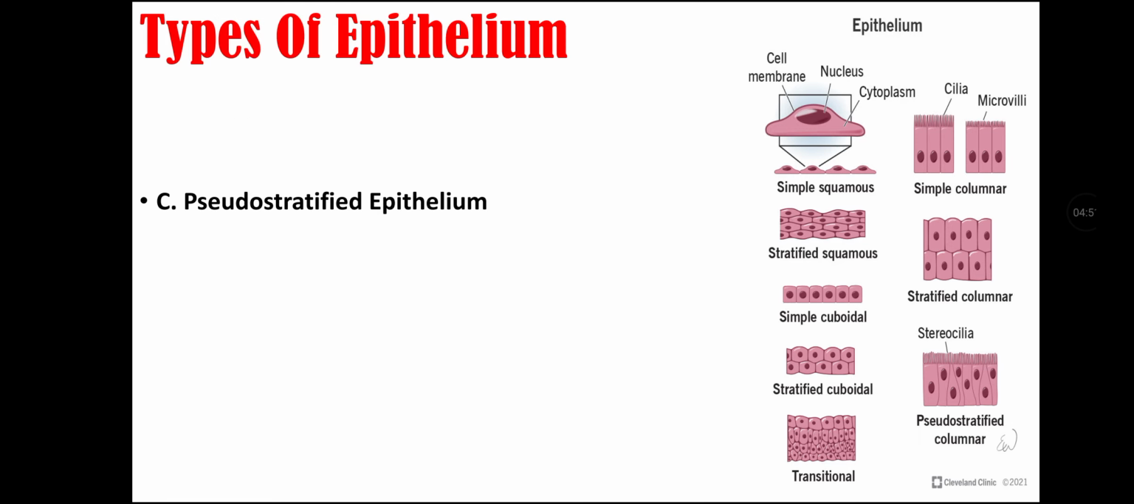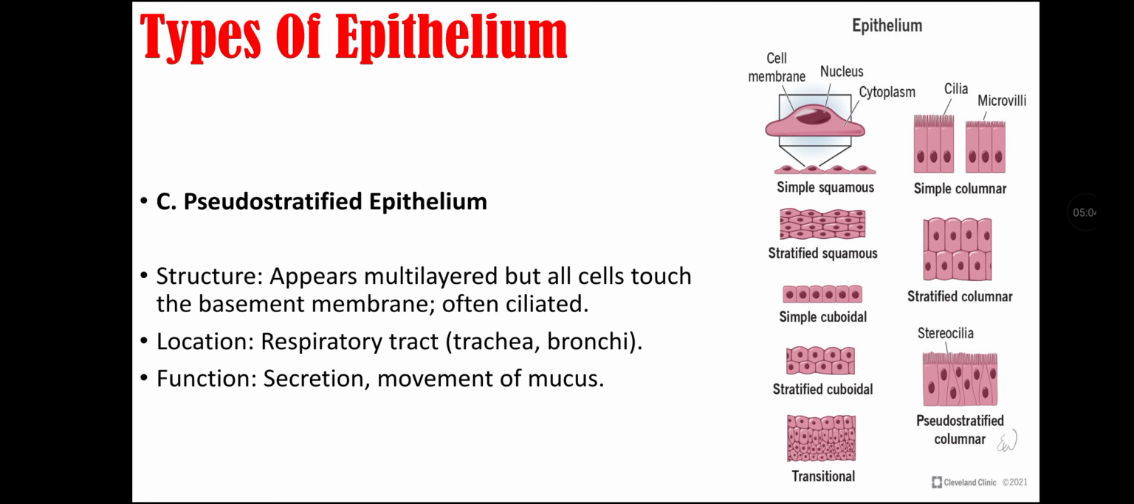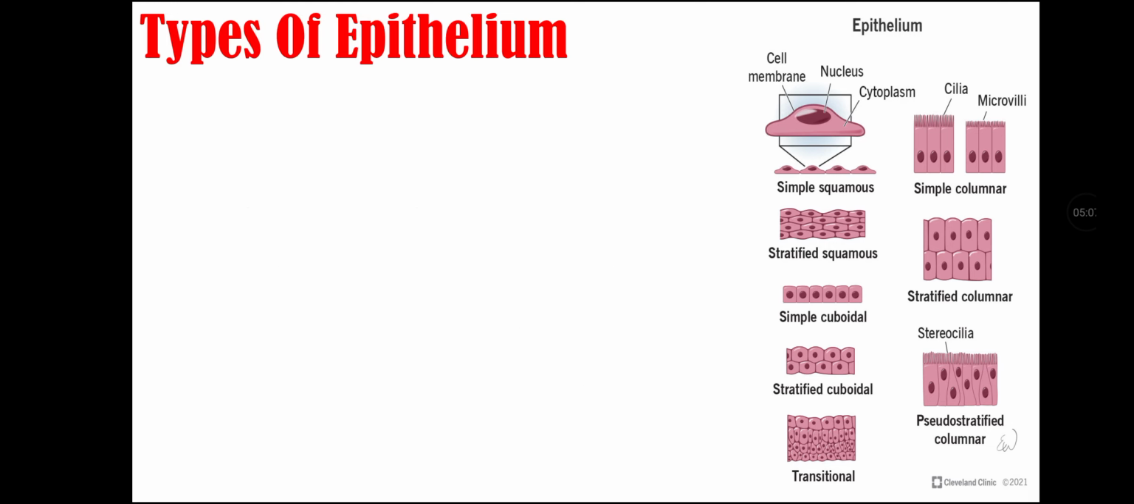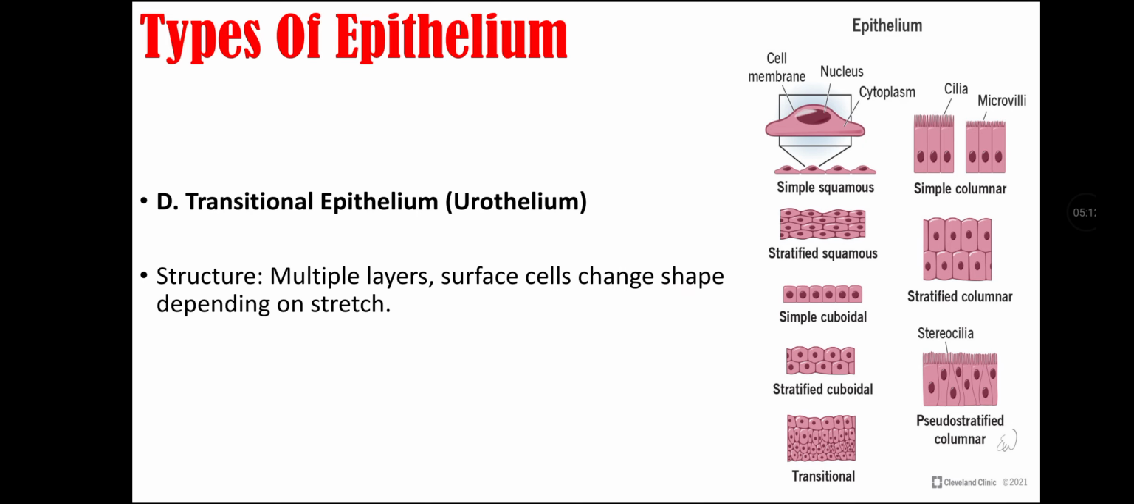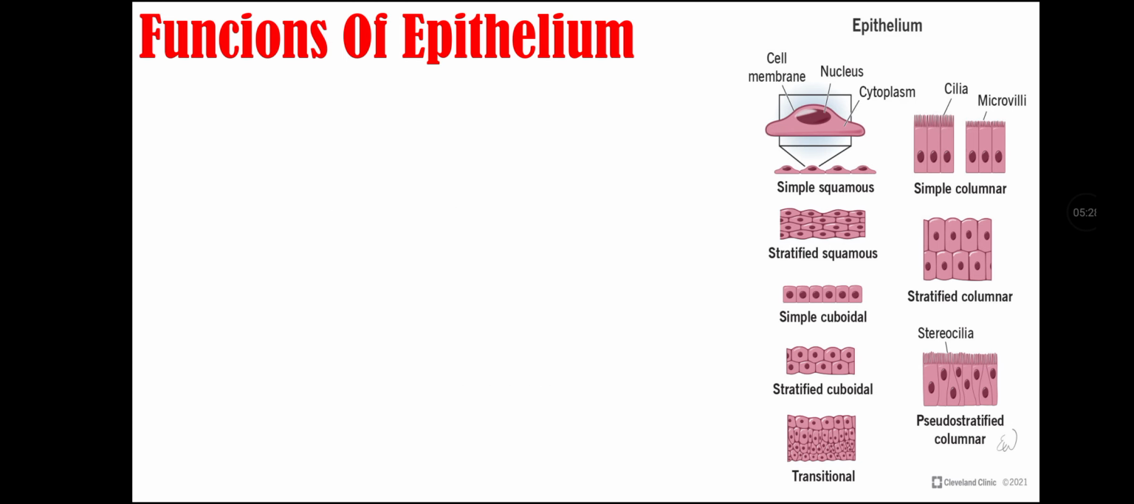Next type of epithelium is pseudo-stratified epithelium. This is a type of epithelium that appears multi-layered but all cells touch the basement membrane, and it is often ciliated. It is located in the respiratory tract, like in the trachea and bronchi, and its function is secretion and movement of mucus. Next type of epithelium is transitional epithelium, that is also called urothelium. It is a type of epithelium that has multiple layers, and its surface cells change shape depending on the stretch of the organ. It is located in the urinary bladder, ureters and renal pelvis. Its function is to allow stretching and distension of the organ or cavity.